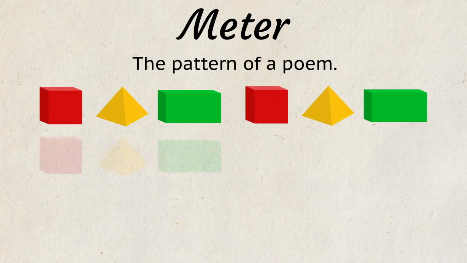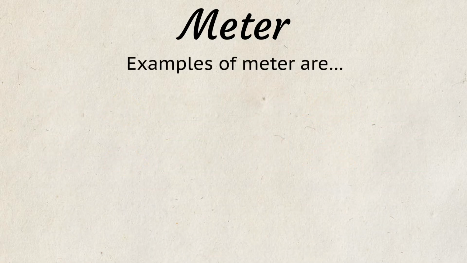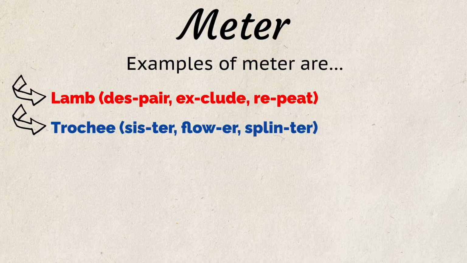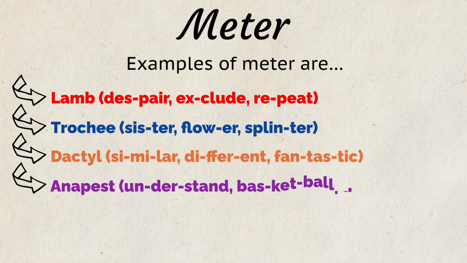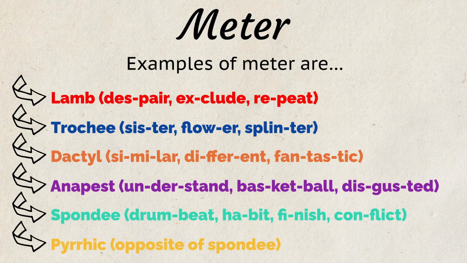A meter is the pattern of a poem. Poets carefully arrange the words and word parts in their poems to make specific patterns and explain how they want these patterns to be read. Examples of meter are iamb: despair, exclude, repeat; trochee: crochet, sister, flower, splinter; dactyl: similar, different, fantastic; anapest: understand, basketball, disgusted; spondee: drumbeat; habit, finish, conflict; and pyrrhic, the opposite of spondee.